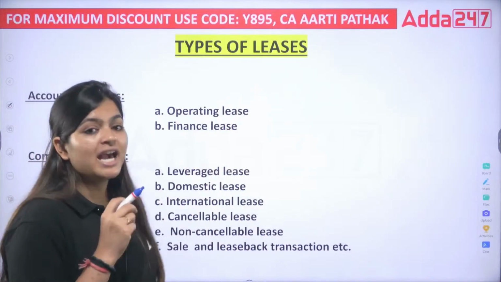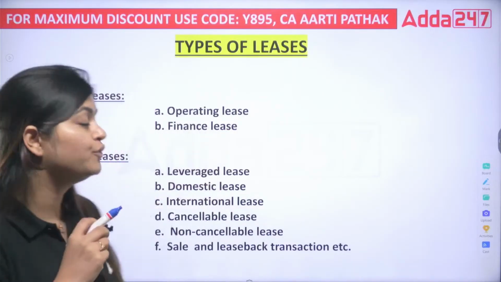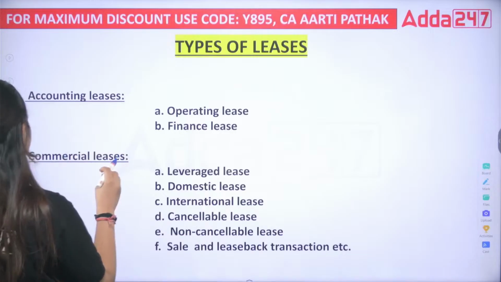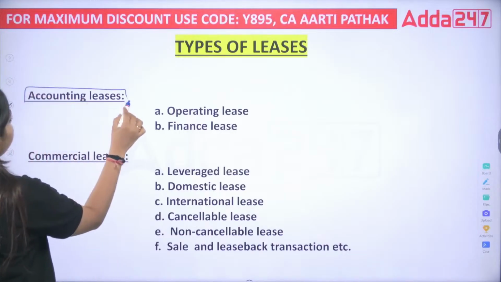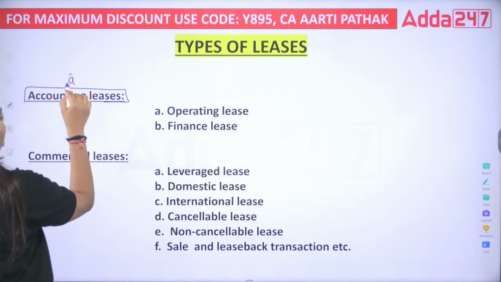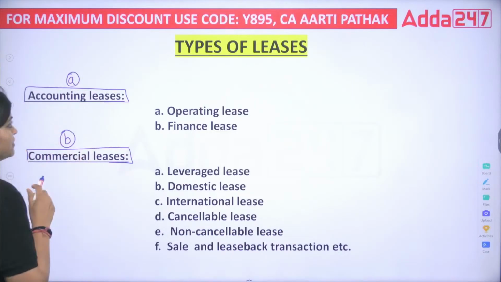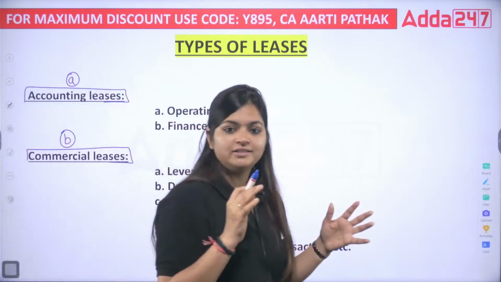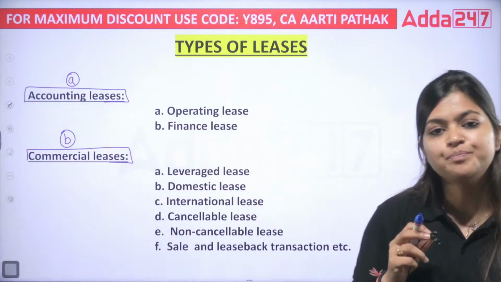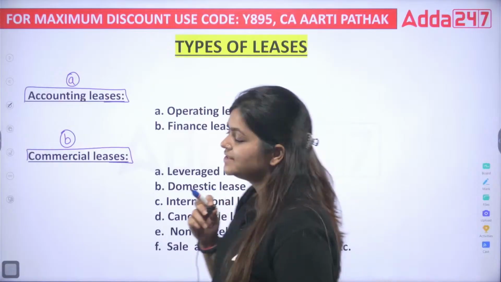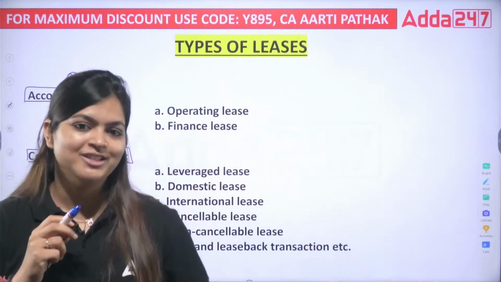Next, types of leases. So we have basically two major bifurcations here. The first one is your accounting lease and the next one is your commercial lease. So how do we bifurcate these types of leases? A, accounting leases. B, commercial leases.